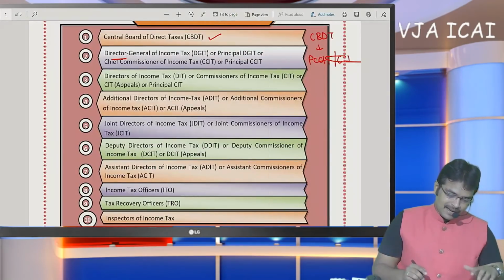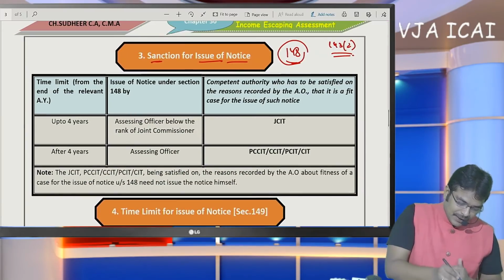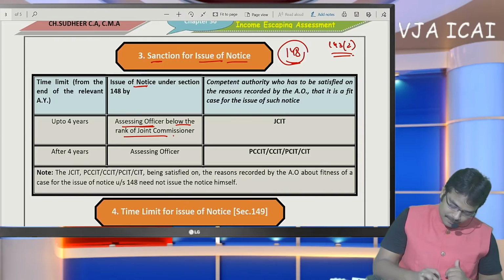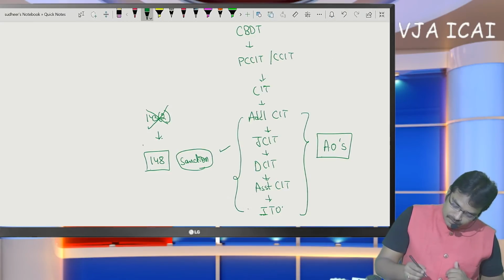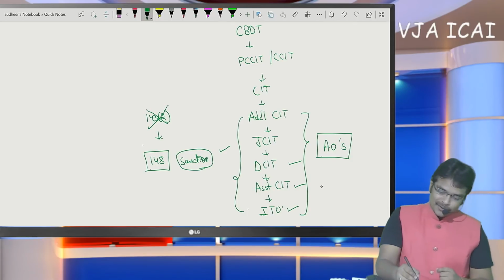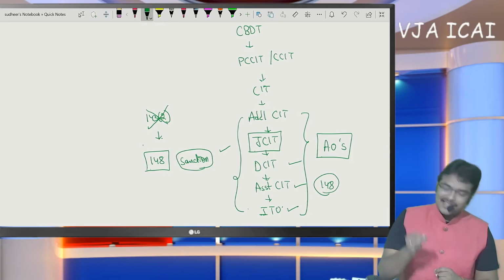So if you observe here, if notice is to be issued by an assessing officer below the rank of Joint Commissioner, that means DCIT, Assistant CIT, ITO, if these three officers want to issue notice under section 148, they require the approval of the JCIT.